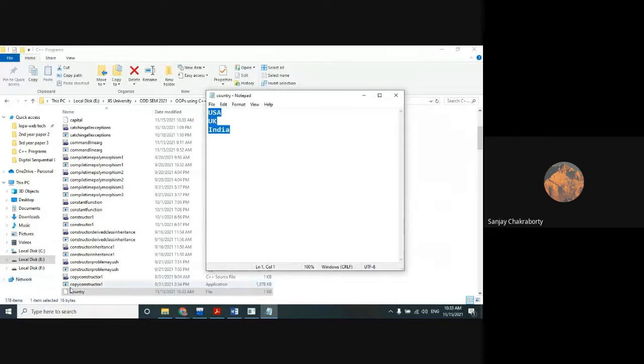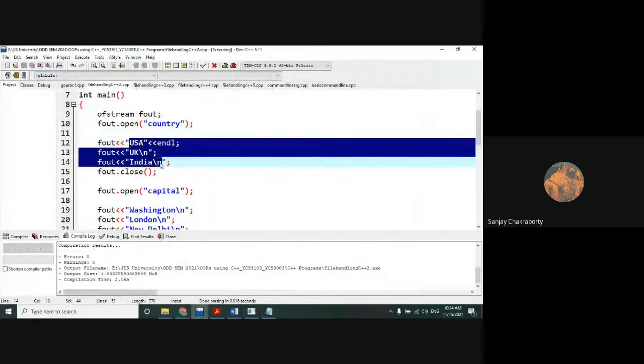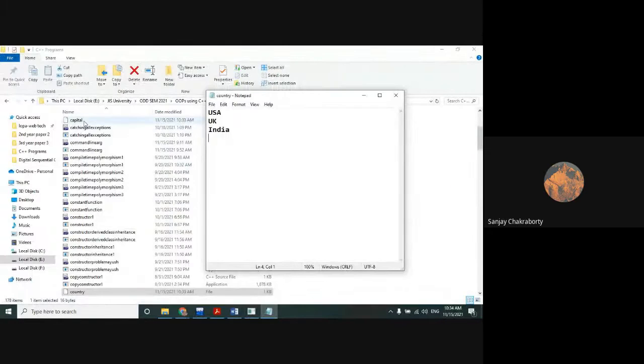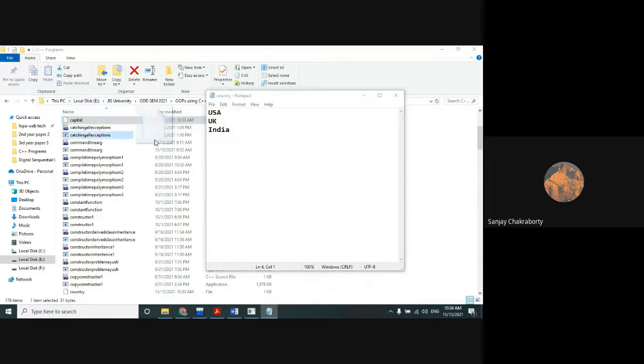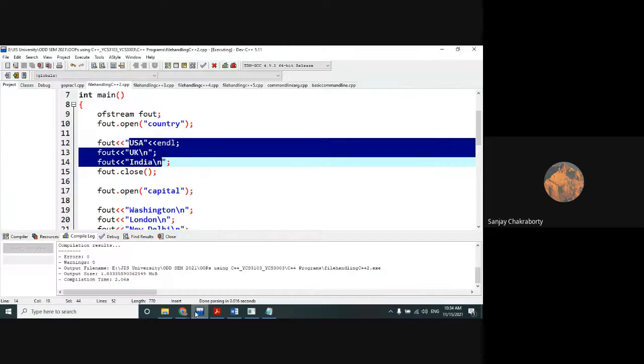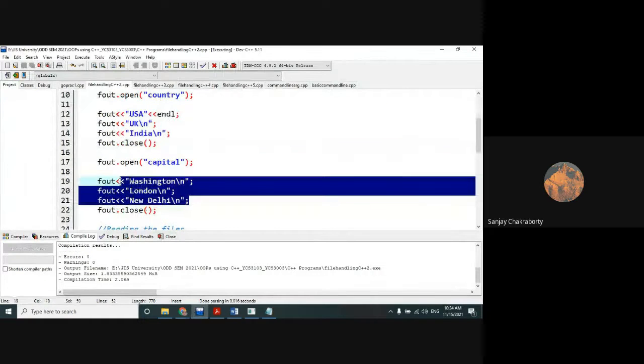Understood by everyone? I hope that everyone has understood it. Within the country file, we have seen the names of the three countries, which I have already provided in our source code. Now we will check the capital file. So drag and drop here. The capital file will contain the corresponding three capitals of those three countries, which we have already mentioned in our source code.